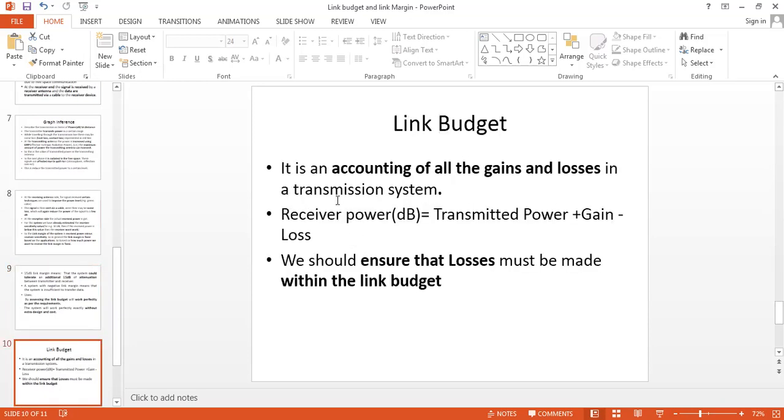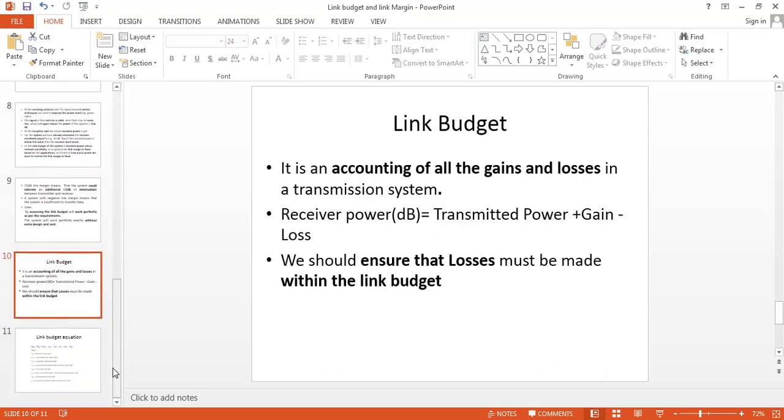The next one, link budget. Link budget is an accounting of all the gains and losses in the transmission system. The received power is the transmitted power plus gain minus loss. This is the link budget. Here we ensure that the loss must be within the link budget. We already fix a link budget, so the losses should be within it.